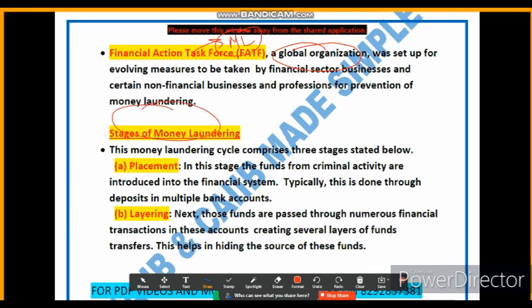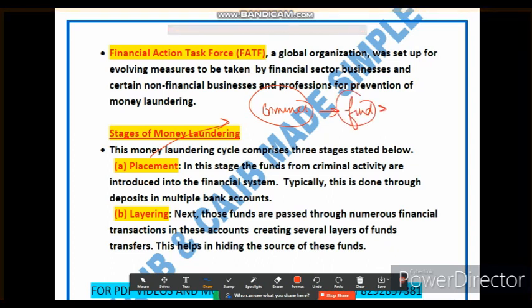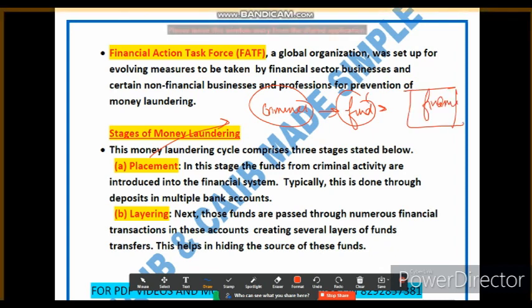So there are several stages of money laundering. Let's discuss. The first stage is called placement. What happens in placement? This is the first stage of the money laundering process. In this stage, the funds obtained from criminal activity are introduced into the financial system. This is our financial system, and in this financial system, these funds are introduced.